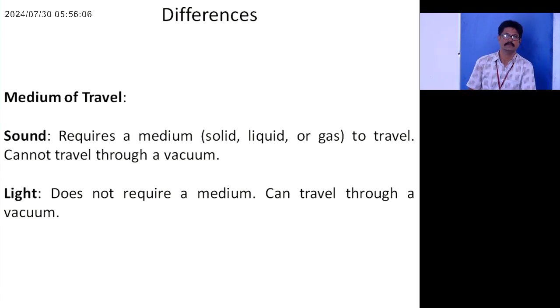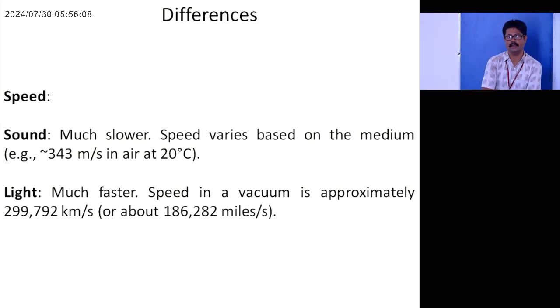The velocity is drastically different for sound and light. The velocity of light in a vacuum is 3 lakh kilometers per second, whereas the velocity of sound in air is simply around 340 meters per second. So it's very low.